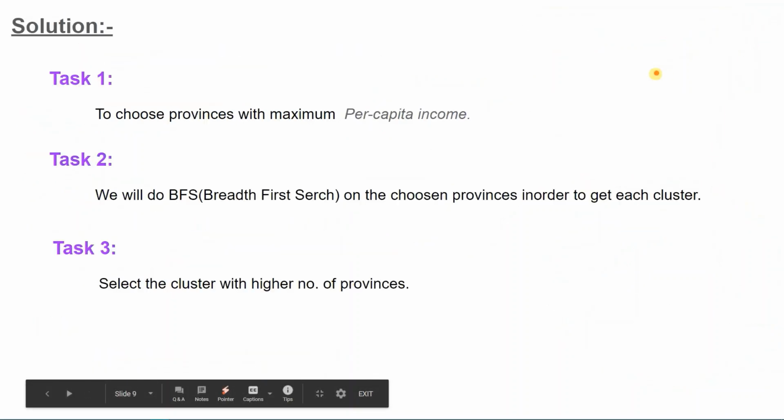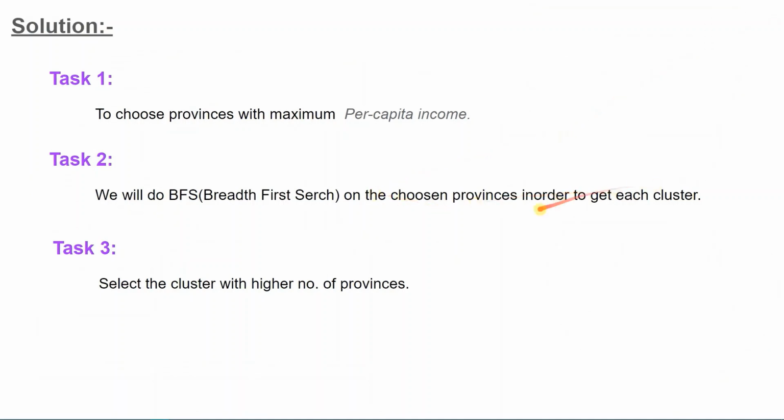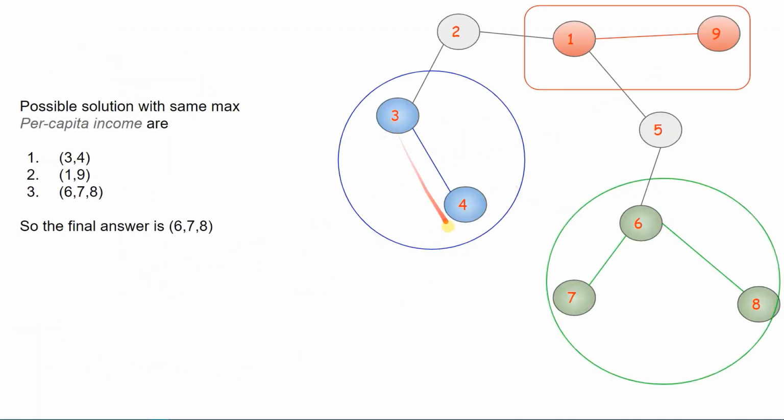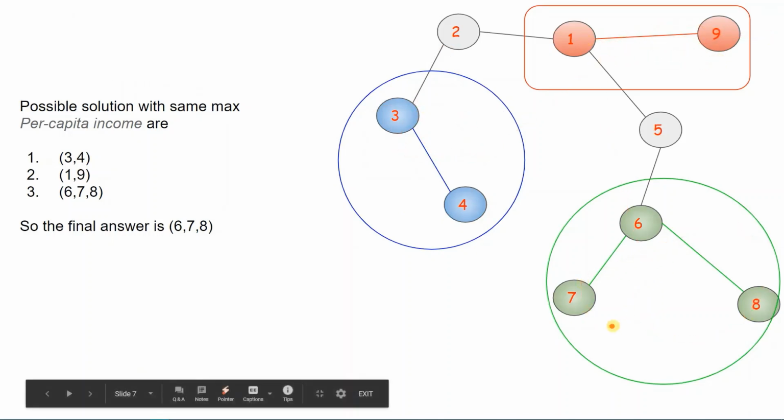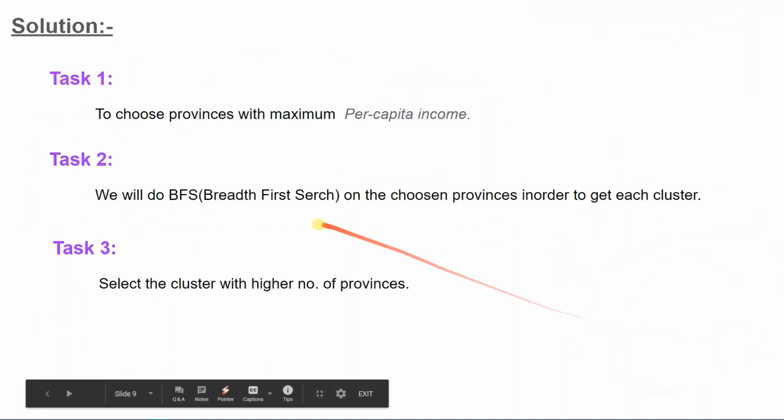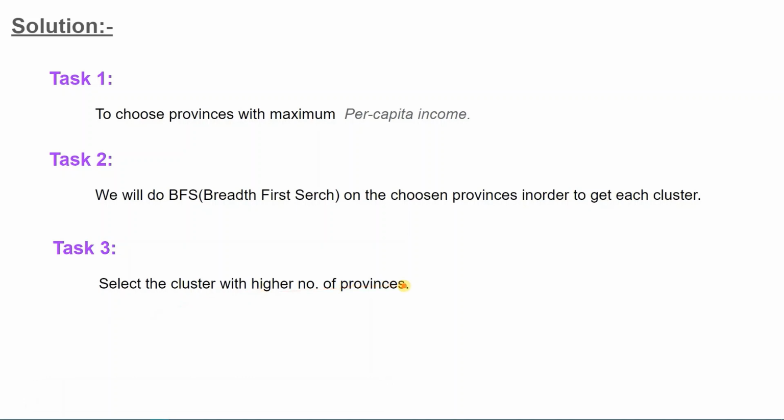Then in order to get each cluster, because here 3 and 4 will give the same cluster, and 1 and 9 will give the same cluster, and 6, 7, 8 will give the same cluster. After that, we have to select the cluster with the higher number of provinces. These are the three tasks we need to perform. So let's get the first task done.